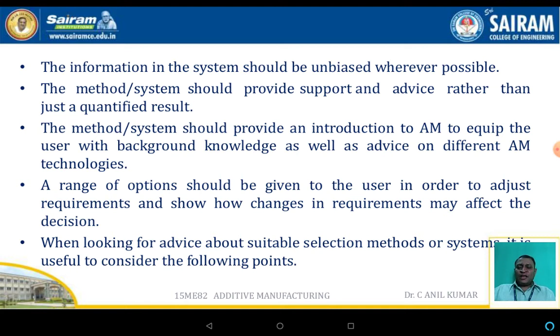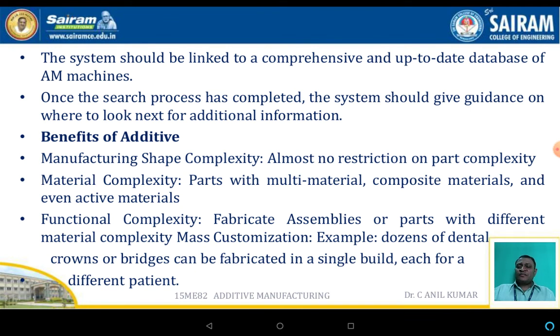When looking into the advice about suitable selection methods, the system should consider the following points. The system should be linked to a comprehensive and up-to-date database of additive manufacturing machines. Once the search process is completed, the system should give guidance on where to look next for additional information.